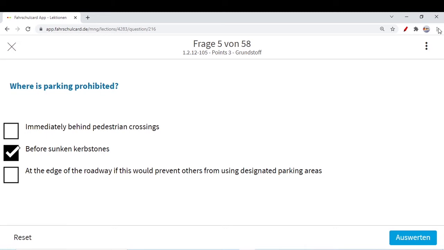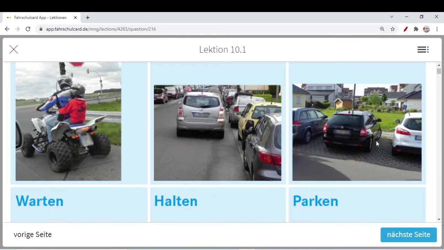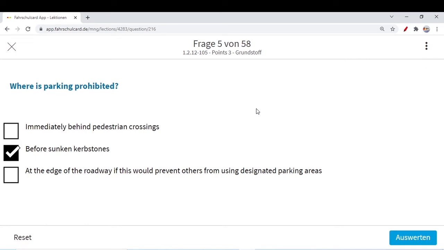Before a sunken curbstone, if you park your car there, normally some cars come from the sunken curbstone and enter the main road. So it is their space. If you park your car on the sunken curbstone where it is not allowed, you will block the way of the car which is entering the main roadway. So before or in front of a sunken curbstone you cannot park. Similarly at the edge of the roadway, if this would prevent others from using designated parking areas. This option we've already seen, that if there is an entrance of a parking area and you park your car at the edge of that roadway, somebody cannot enter the parking area.